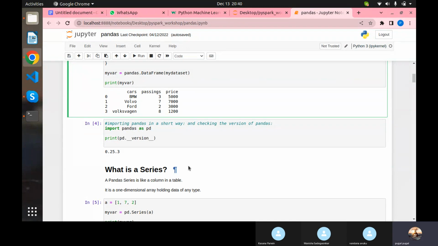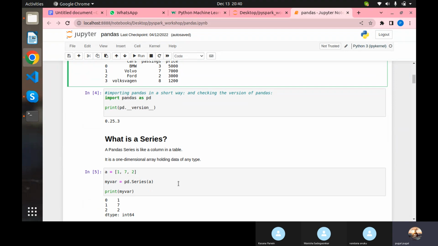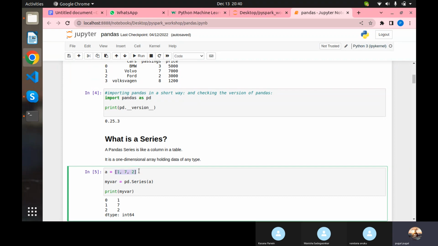A one dimensional array we call a series. You cannot convert multi-dimensional arrays into a series; the array should be one dimensional, then only you can convert it to a series. The difference between series and data frames is that a data frame gives you matrix operations, whereas a series gives you only one column.